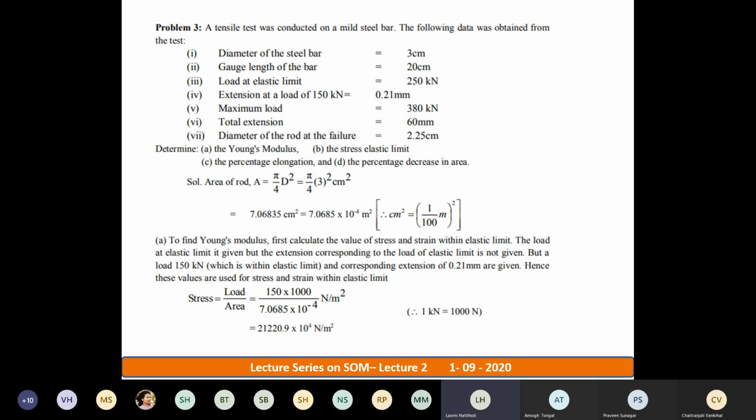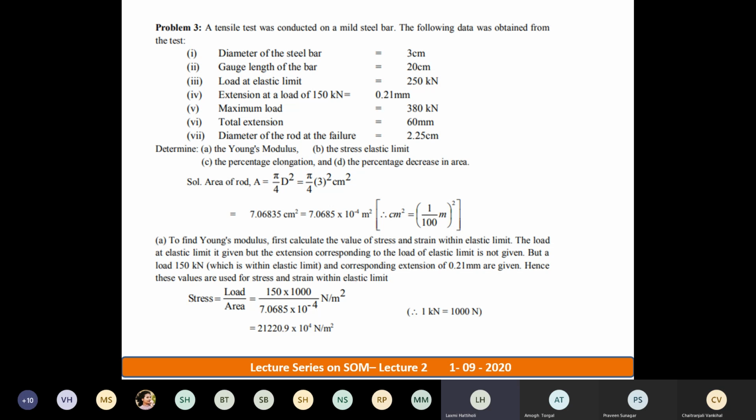When I say 3 centimeter, it is 30 mm, because we studied yesterday that 1 centimeter is equal to 10 mm. Please understand and remember this. 1 centimeter is equal to 10 mm. So 3 centimeter multiplied by 10 is 30 mm. Are you getting my point?